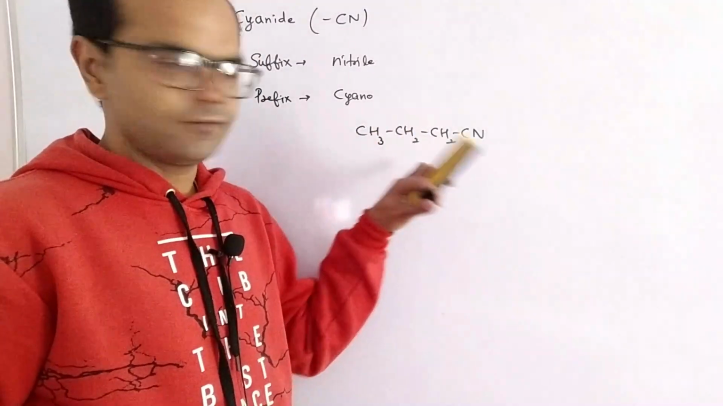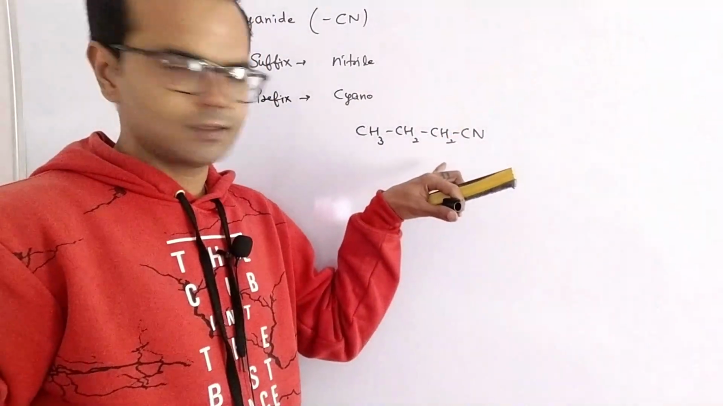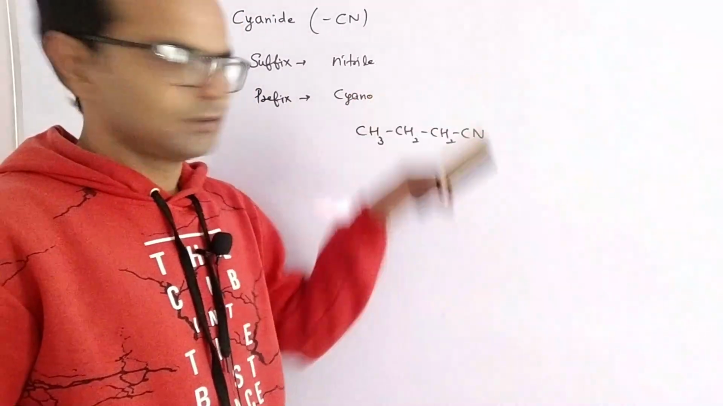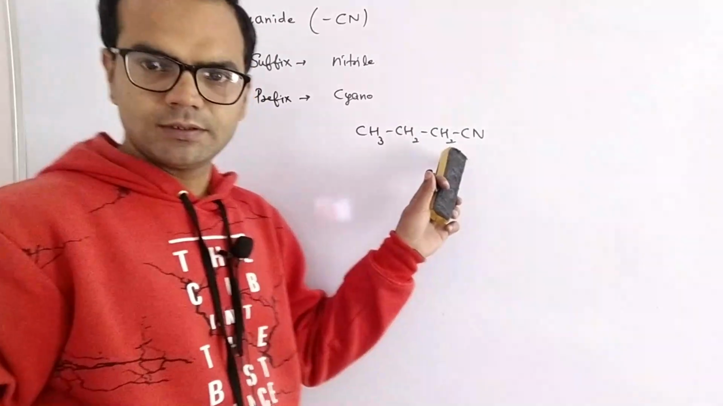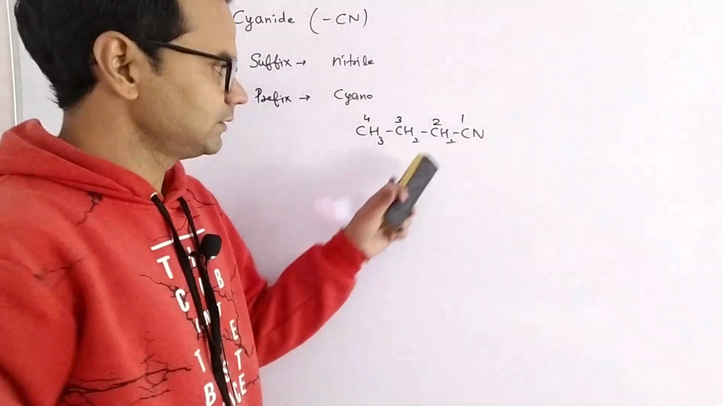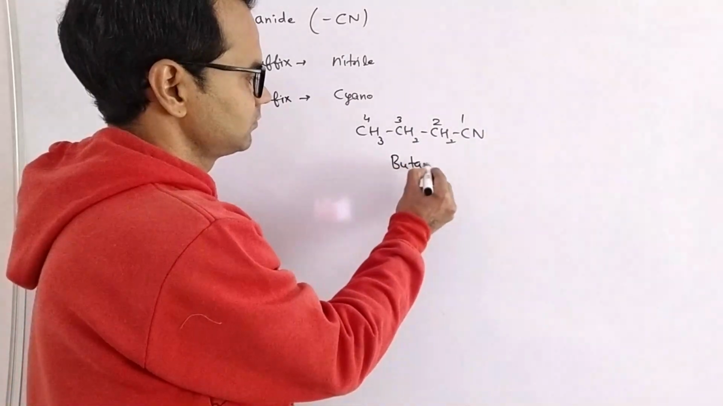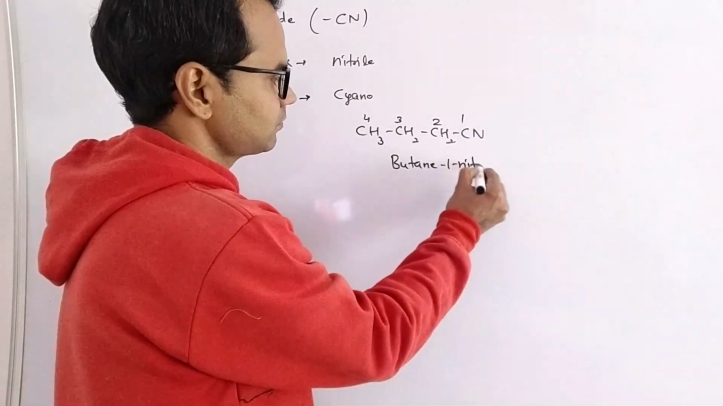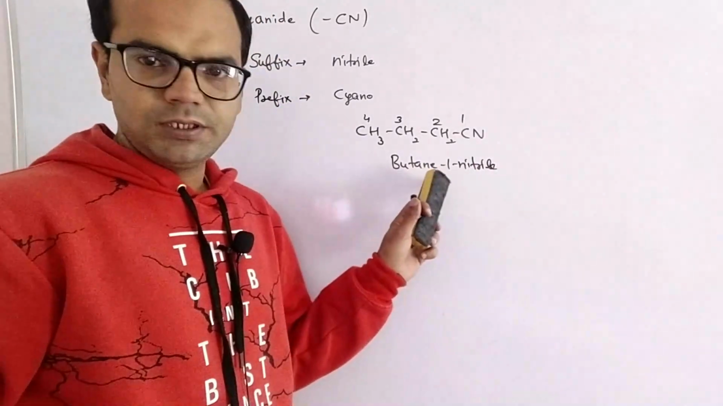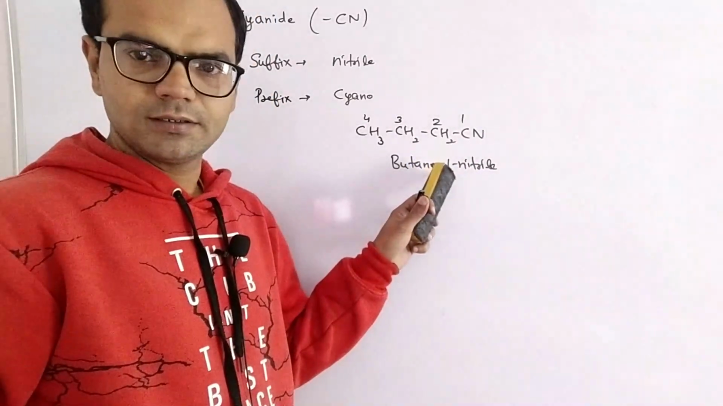So we can see in the parent chain we have 4 carbons. For 4 carbons the root word is but. All the single bonds are there. So the primary suffix is ane and the secondary suffix is nitrile, and the lowest number will be given to this carbon. So its IUPAC name is butane 1 nitrile. There is one more thing: we will not drop E from ane because the next letter is not a vowel. So E will remain here.